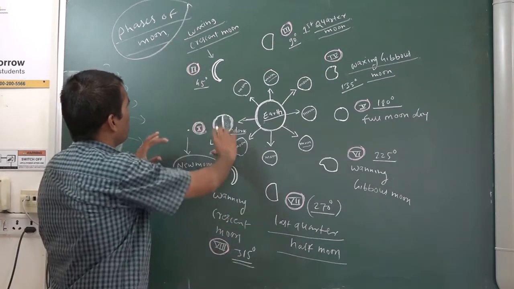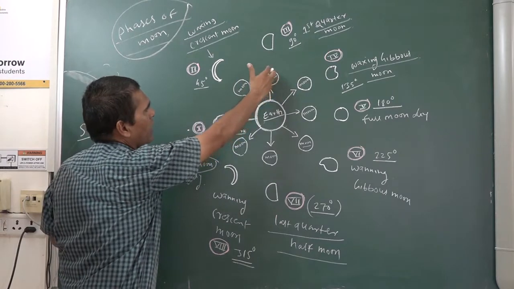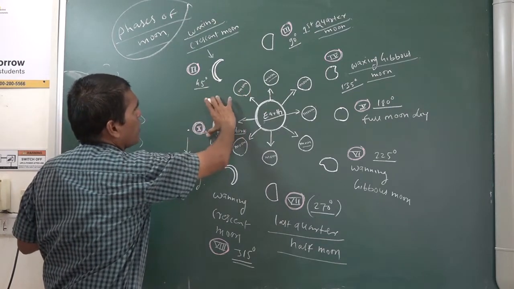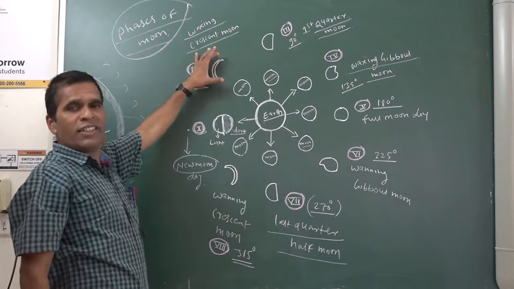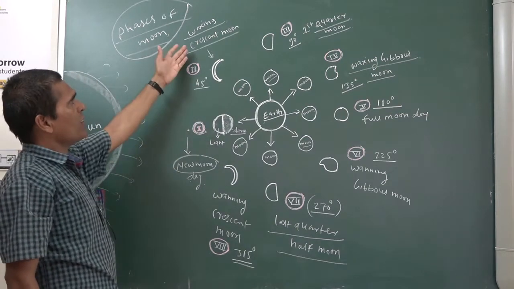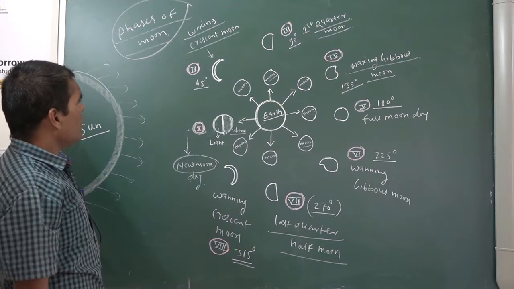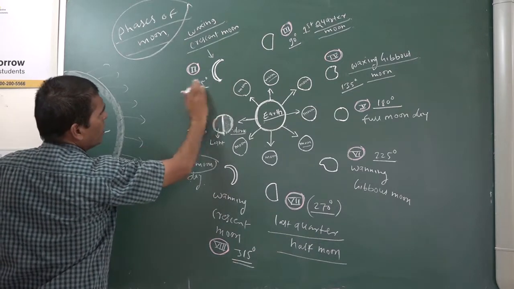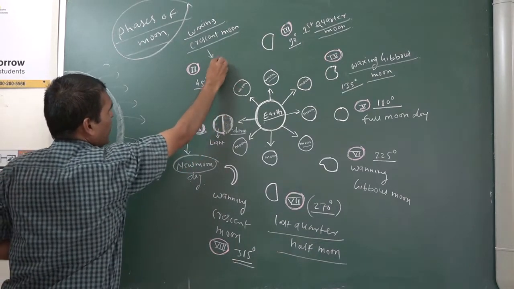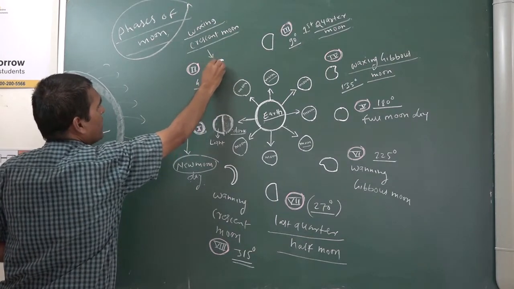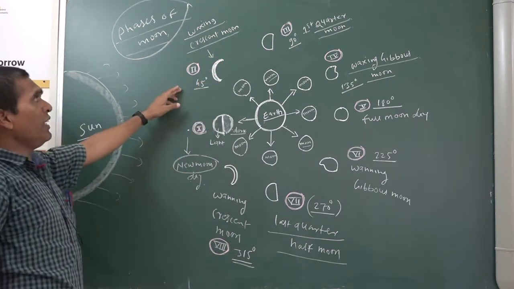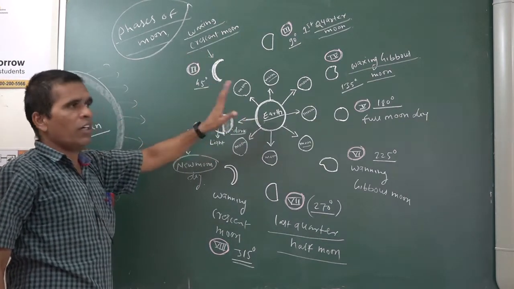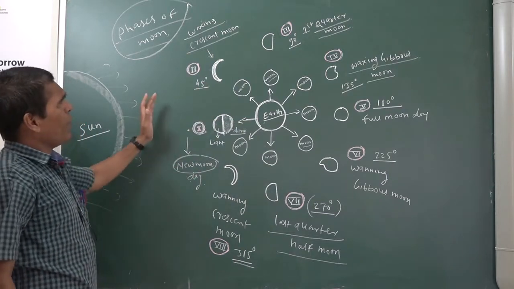Crescent means in between the new moon day to the... Understood that? Then waxing means what?